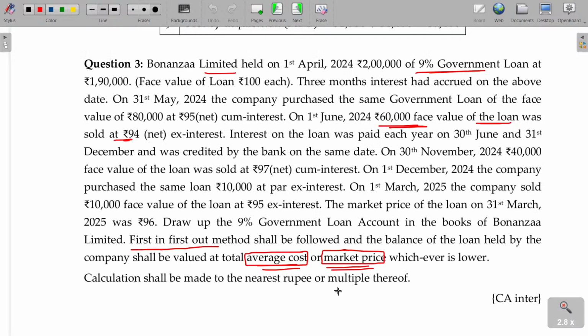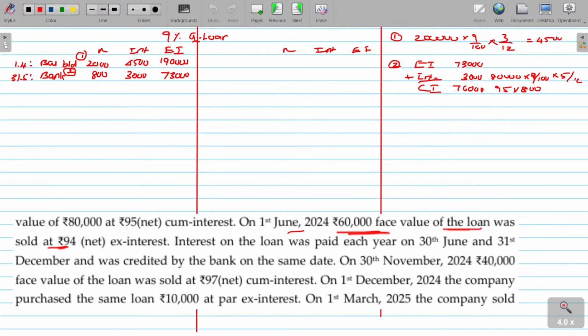I need to know that first of all. Face value, okay. Interest on loan was paid each year on 30th June and 31st December. Okay, what are the dates? 30th June and 31st December. Now here it comes on which date? 1st June. Okay, so only after this we have to go for it.